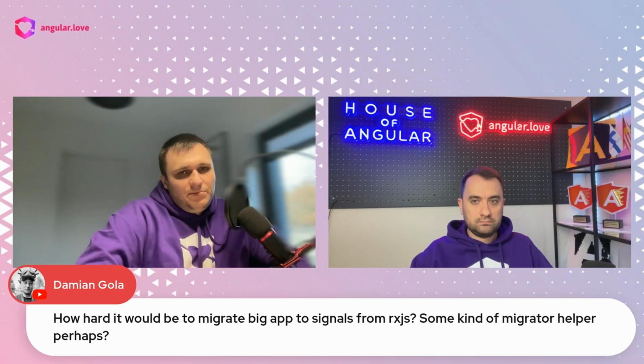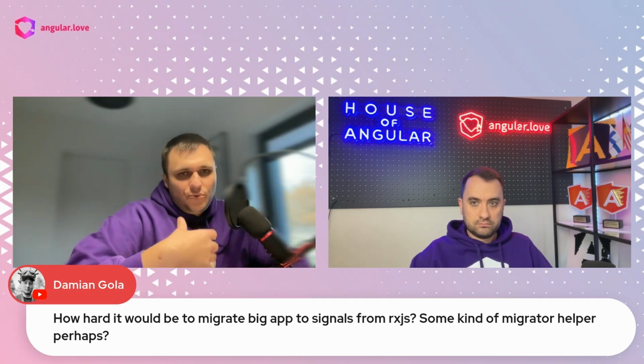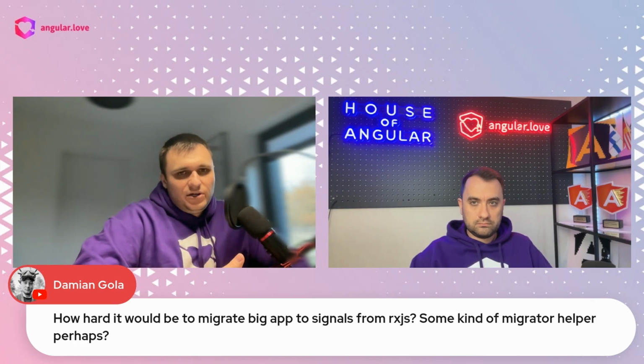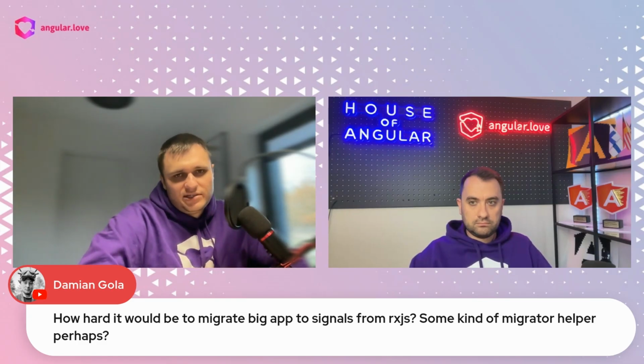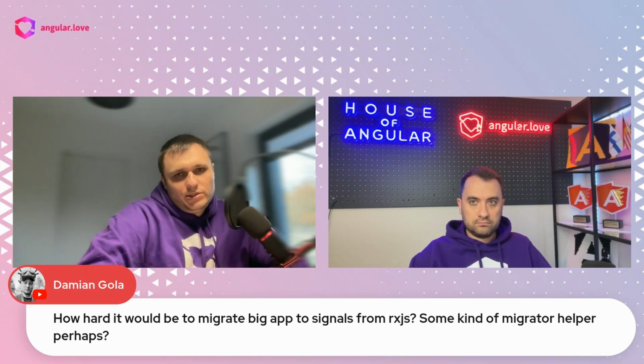Otherwise it will be a big effort, and I don't know whether there are really shortcuts to make this migration easy and smooth. Of course, by looking at the application we can prepare a migration path which will be the most friendly for developers and safe for the application, but there are probably no general rules we can apply everywhere to create a smooth migration process for everyone. That's my opinion, to be honest.